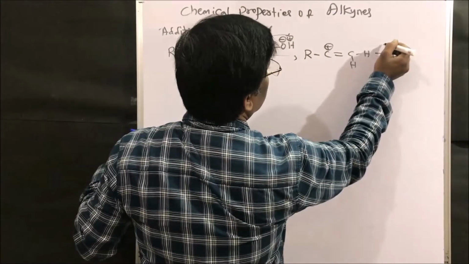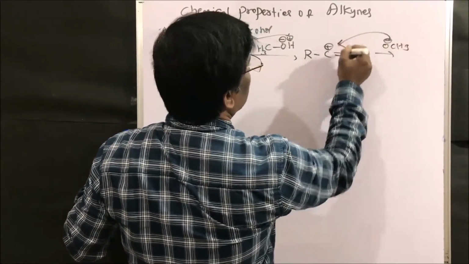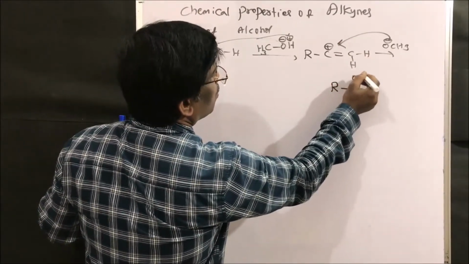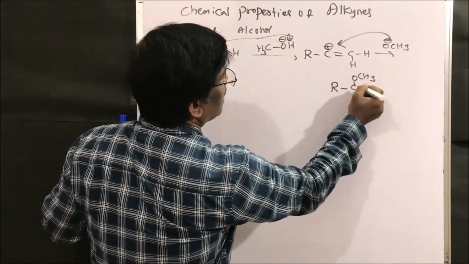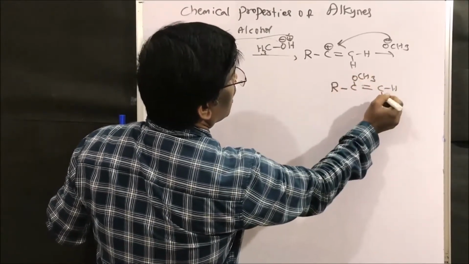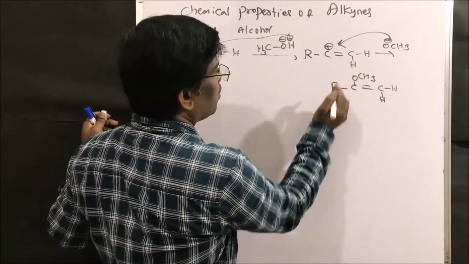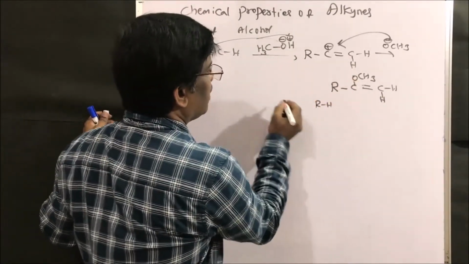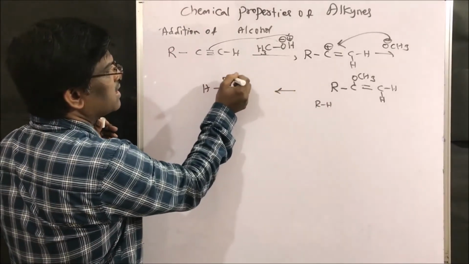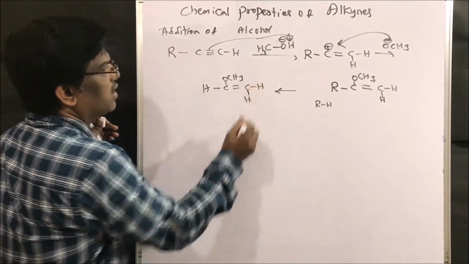Now what is going to happen? OCH3- is going to attack here to give R OCH3 double bond hydrogen. If R equals hydrogen, what am I going to get? Hydrogen OCH3 double bond C hydrogen and hydrogen.